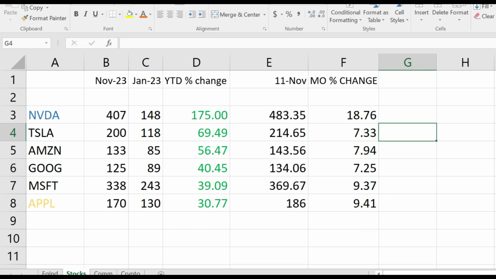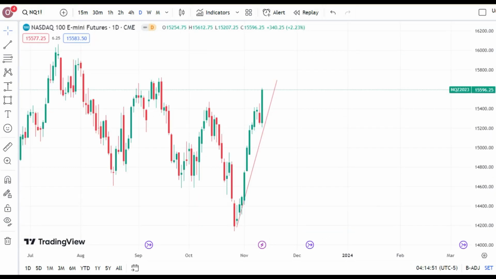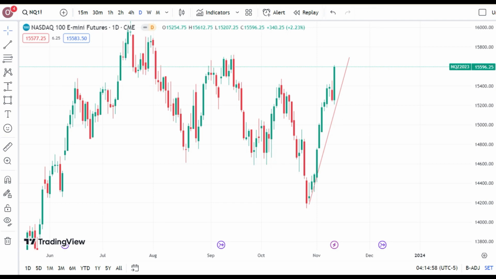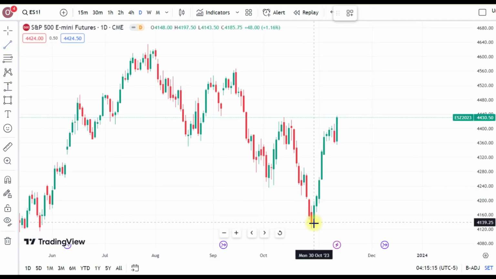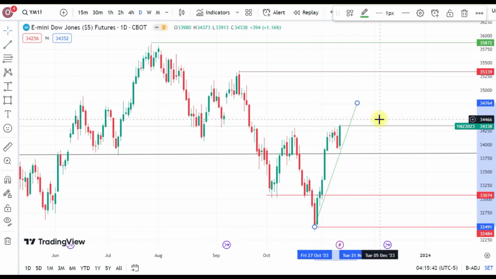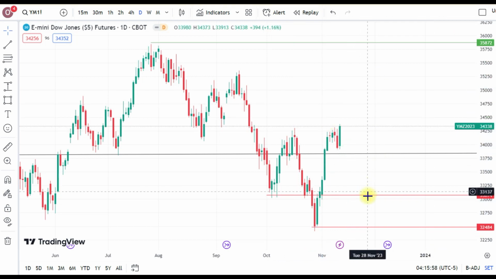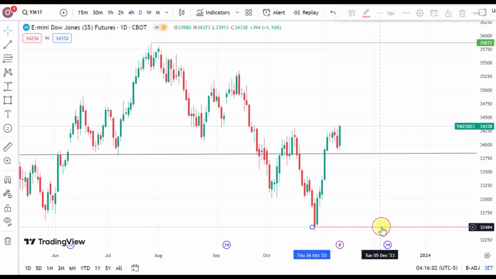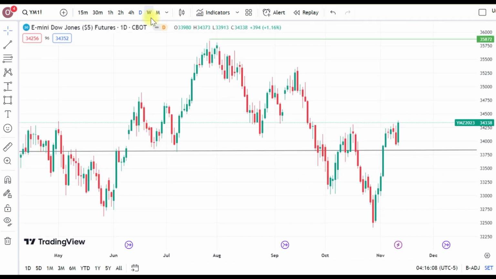Now, let's go and look at what actually happened. Nasdaq takes off straight up in 2 weeks. The S&P, same thing, takes off straight up. The Dow, pretty much the same. A little bigger pullback, but finishes on its highs. And as you can see, I already marked it here. It made a high. I'm going to remove all these lines, and we're going to do this again together, so you know. All right, let's look at the big picture.